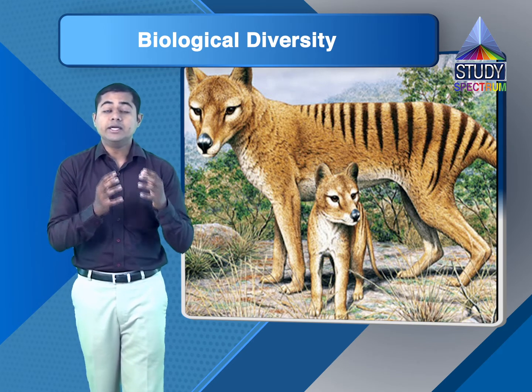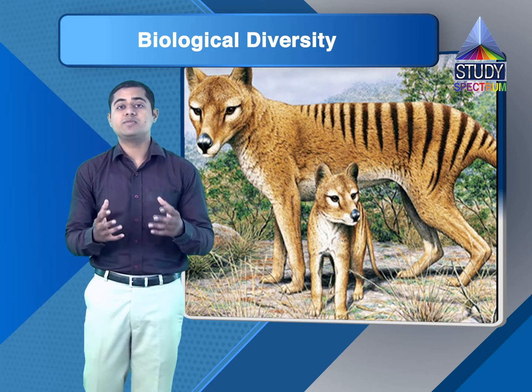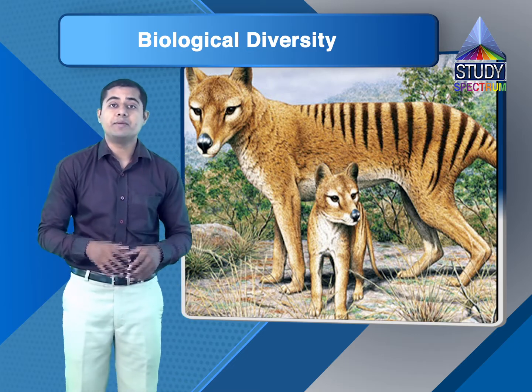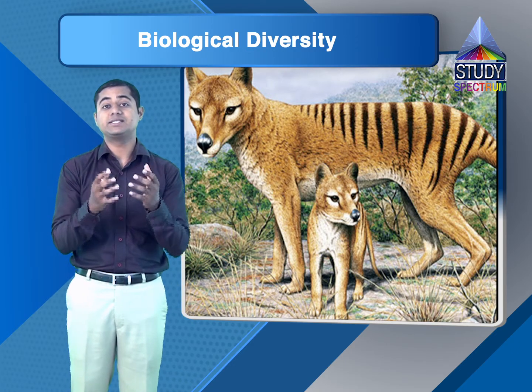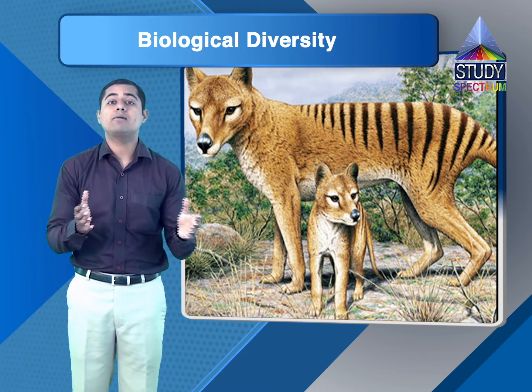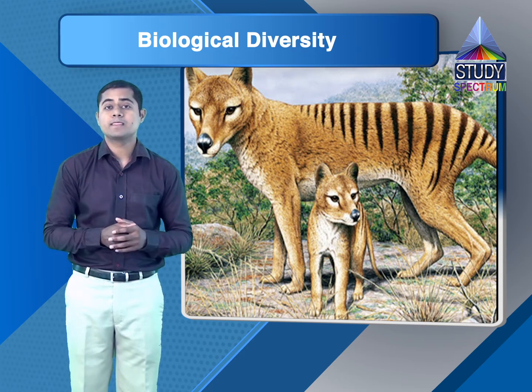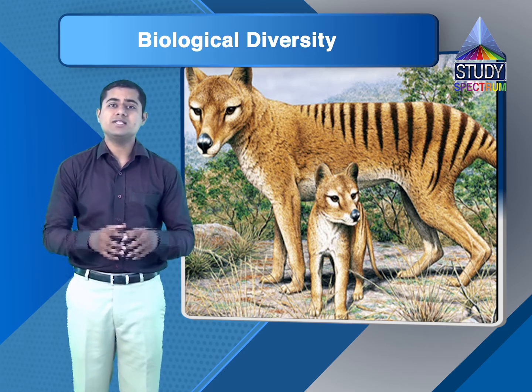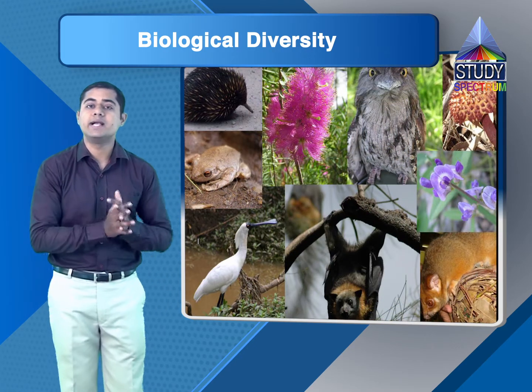They are getting reduced in number. Many of the species are on the verge of extinction, and many of the species have already gone extinct. We have lost them forever. So these are the reasons why biodiversity is going down day by day.